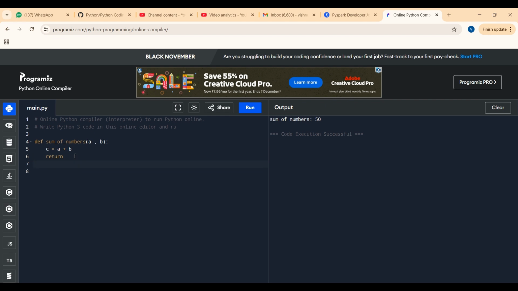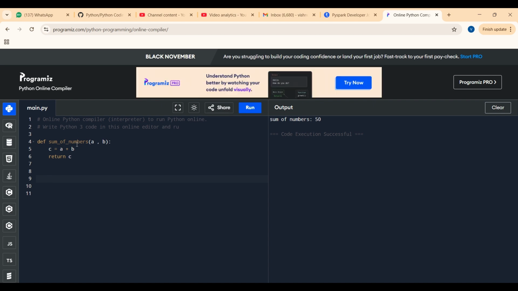Sorry, my laptop is a little slower. Return c. Next, as I've taken two parameters, I'm taking two integer variables, x is equal to 20 and y is equal to 30.